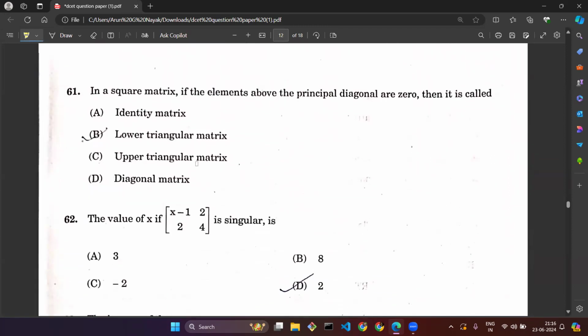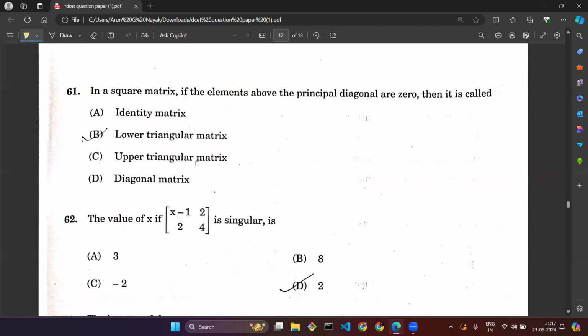The next questions are related to mathematics. Question number 61. In a square matrix, if the elements above the principal diagonal are 0, then what do we call it?